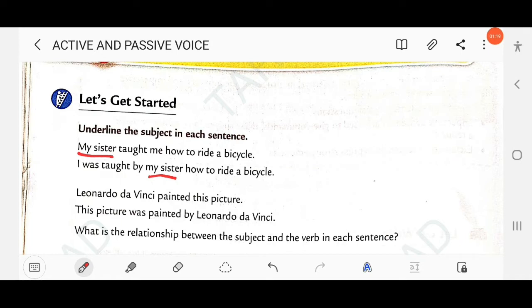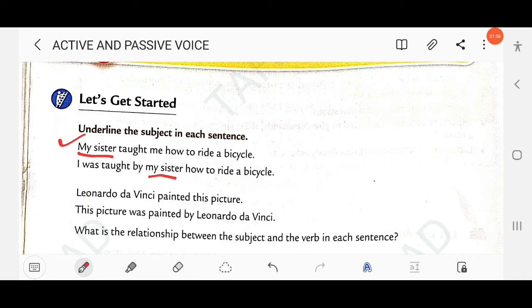In the first sentence, the sentence starts with a subject. And how to identify the subject? Just ask the question: who does the action in a sentence, or what is the sentence about? In the first sentence the action is done by, who taught? My sister taught. That means my sister is the subject.